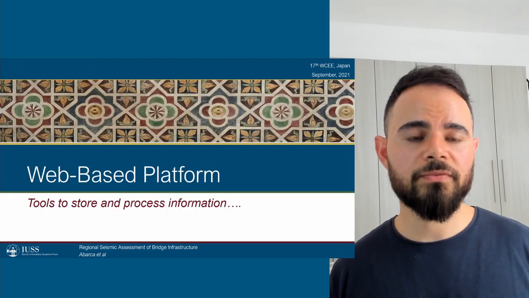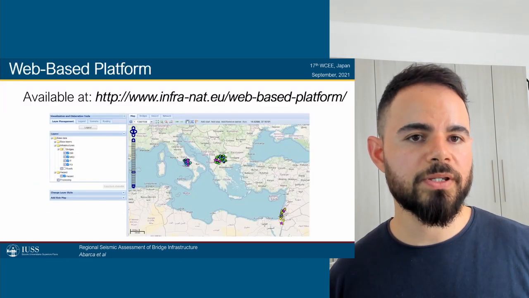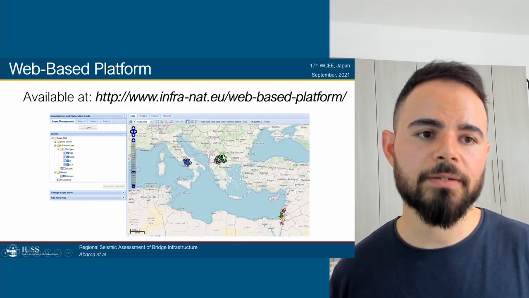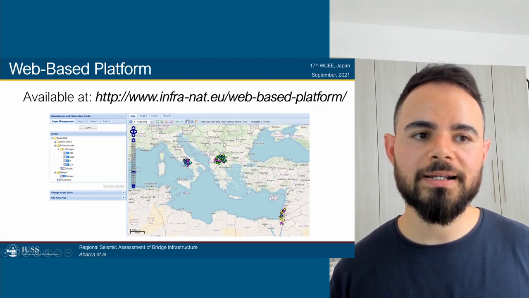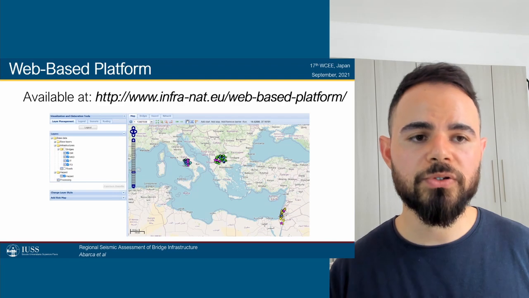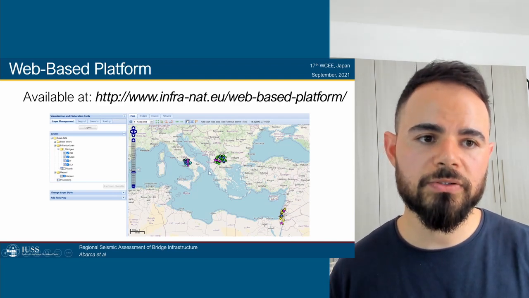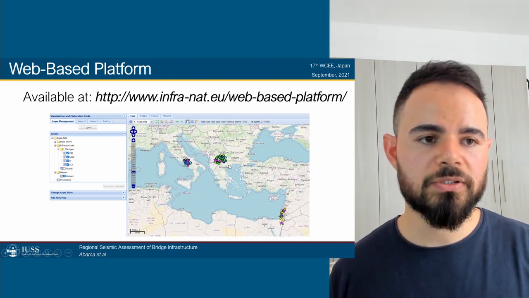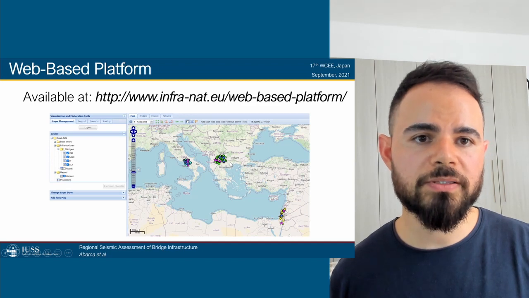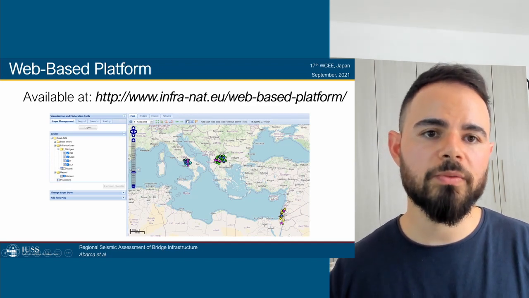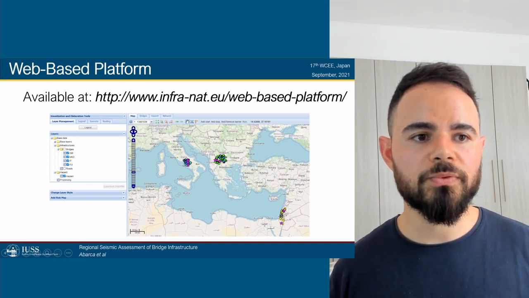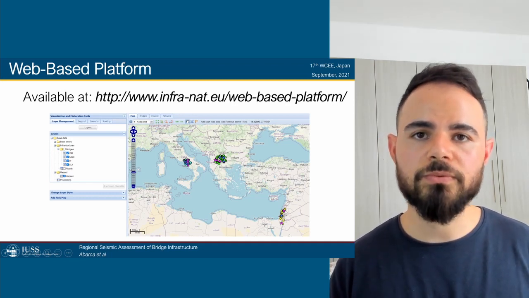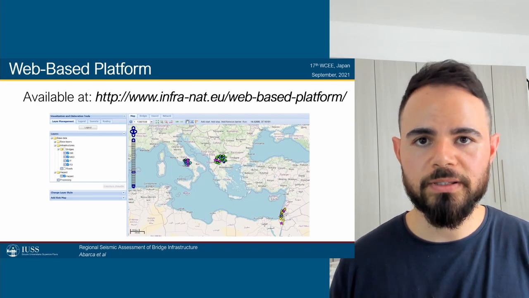Now, finally, just to talk a little bit about the web-based platform, it's available at this link. All of the information that was collected is there. People cannot edit or download that information, but you can view it and you can run calculations based on scenarios for specific earthquakes that you want to see what might happen, what are the probabilities of collapse for each one of the bridges, and, for example, run some specific routing exercises like the one that I was showing before.